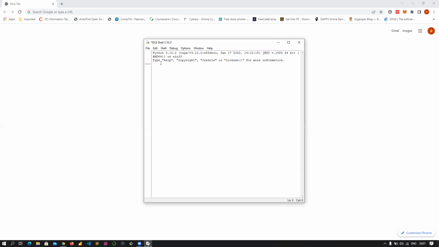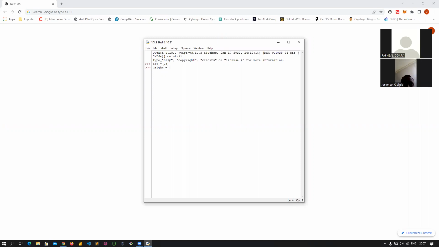Then I also said if you are going to combine different data types in Python, take note of the keyword different data types, you are going to run into a type error. For instance, let me define a variable. Let me say your age is equals to 23. I'll store that, and let me say your height, for instance, let's just assume 6.8.